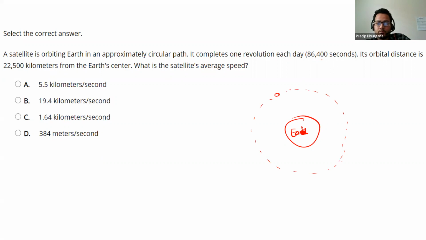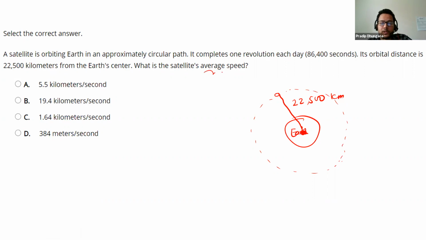What is the given information here? We have the time, that it completes one revolution in each day. Now we also have the orbital distance, 22,500 kilometers from the Earth's center. That is the orbital distance, 22,500 kilometers from the center of the Earth. This is the center of the Earth. What is the satellite's average speed? Okay, so that is the question.